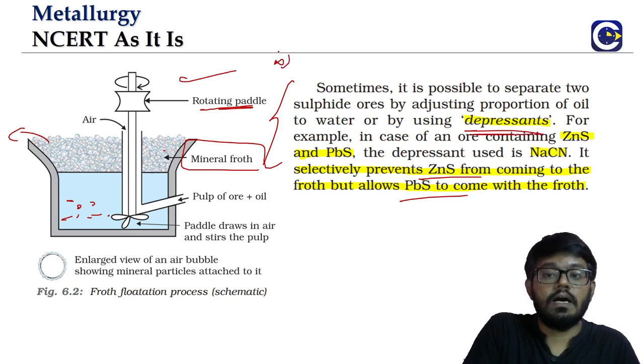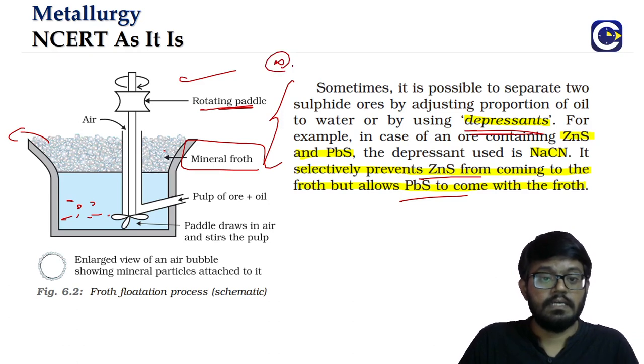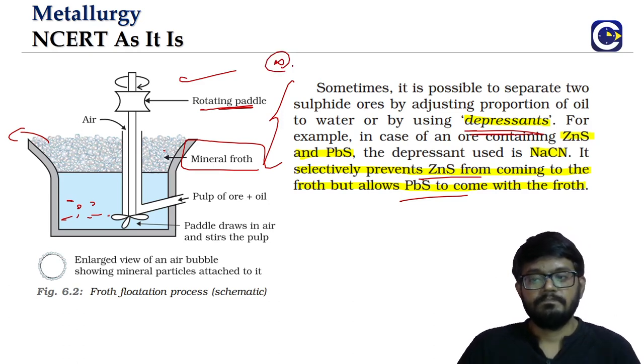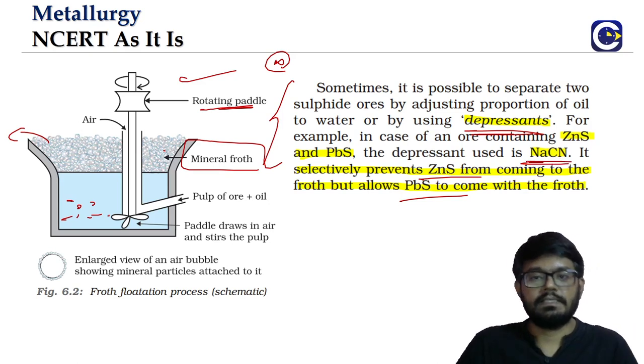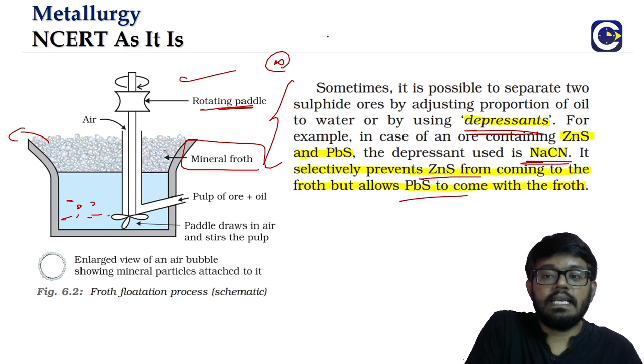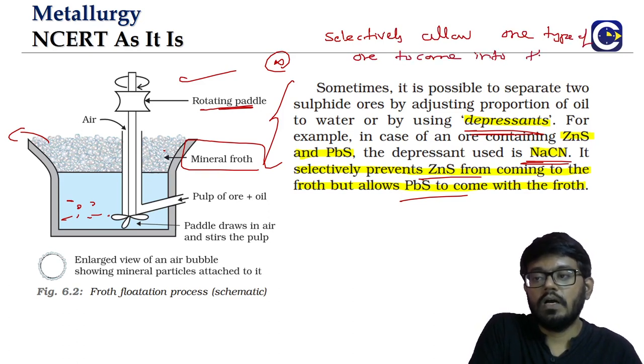Remember, all these are possible questions wherever we have a category of a chemical substance and the corresponding examples. So here we can look at sodium cyanide as a depressant. What this will do is selectively allow one type of ore to come into the froth.